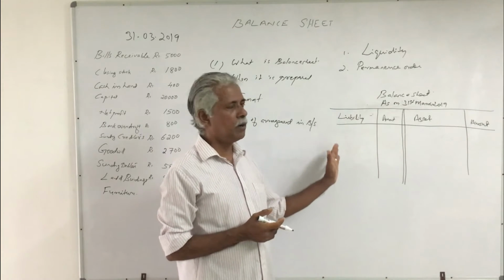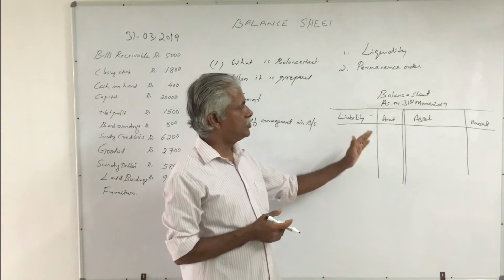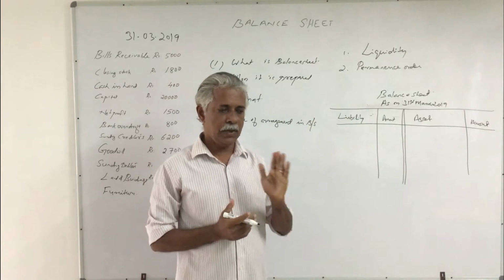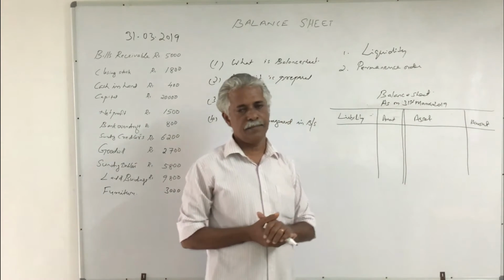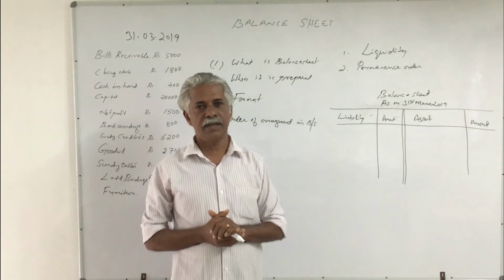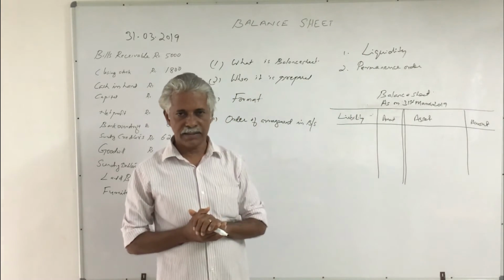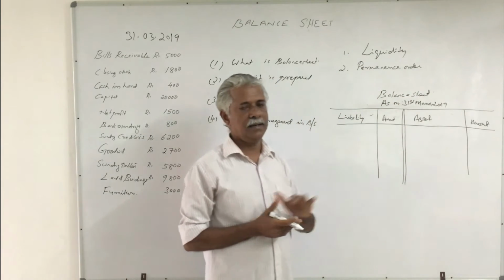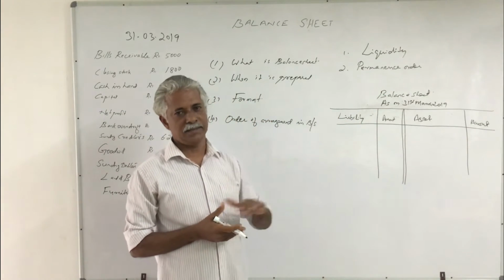These are the two important ways by which the items are arranged in the balance sheet. They are respectively called the liquidity order of arrangement and the permanence order of arrangement. Apart from these two methods, banking companies follow a combination of these two. That means liquidity order is followed on the asset side, while permanence order is followed on the liability side.